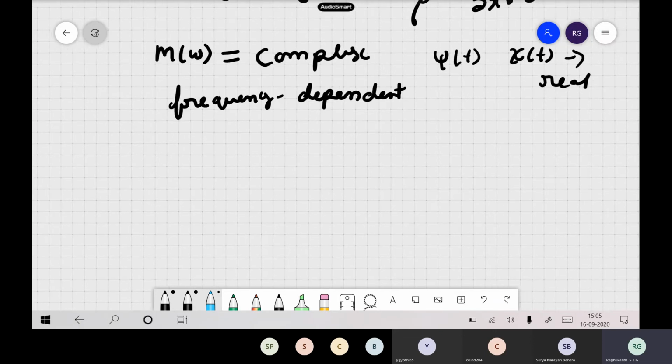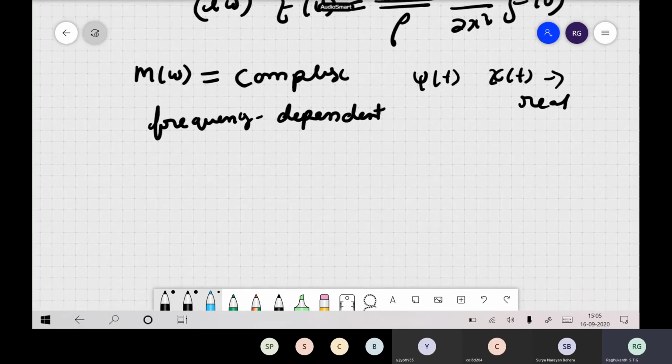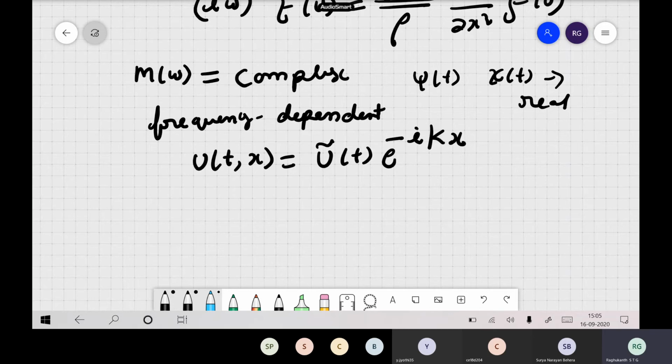Now to find the solution of this equation, we write u(t,x) as some ū(t) e^(−ikx), where k is the wave number in the viscoelastic medium.